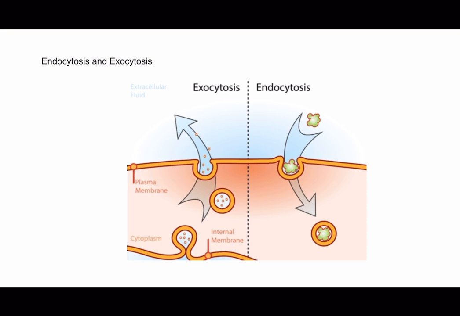Exocytosis is the reverse process of endocytosis, where substances are packaged into vesicles within the cell and then released outside the cell. In digestion, exocytosis is involved in the secretion of digestive enzymes, hormones, and other substances from cells into the digestive tract. You can remember this by thinking of exiting when you think of exocytosis. So it's like exiting, and endocytosis is taking in. These various methods of membrane transport work in conjunction to ensure the efficient absorption of nutrients, water, and other essential molecules.